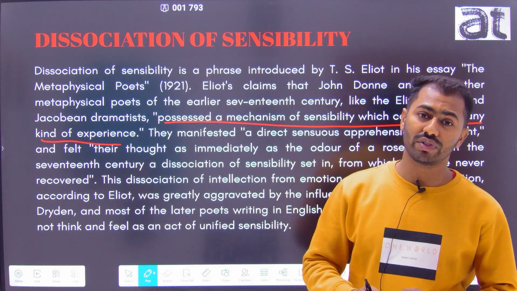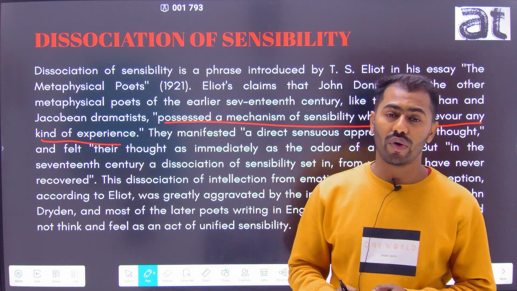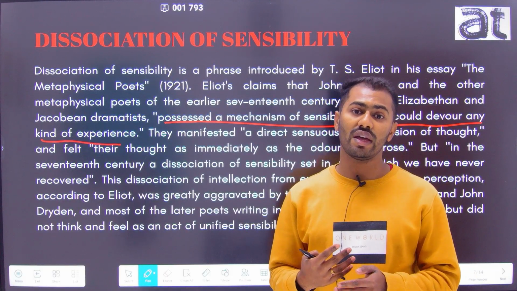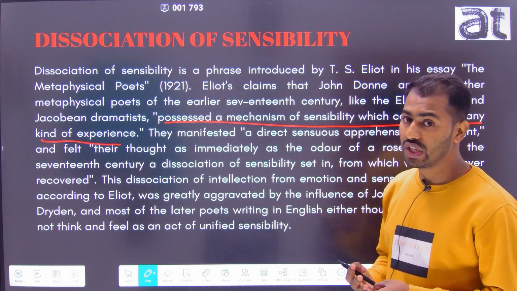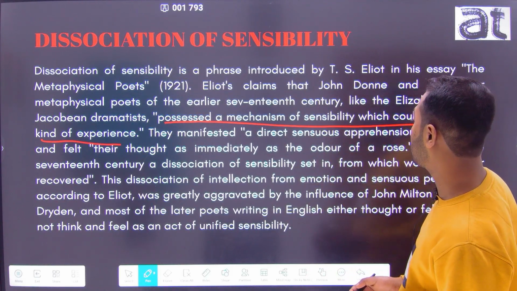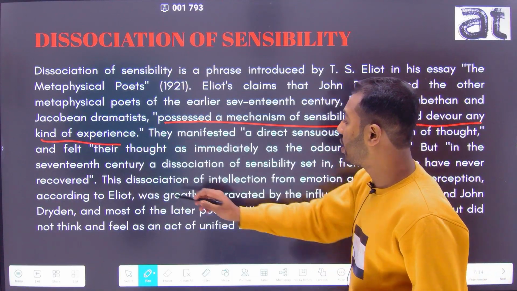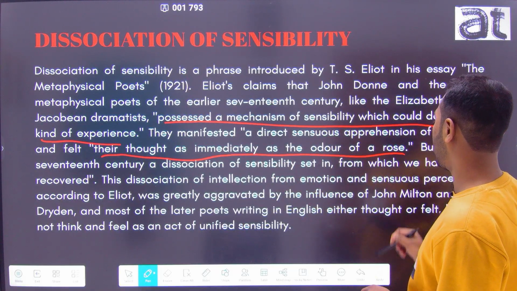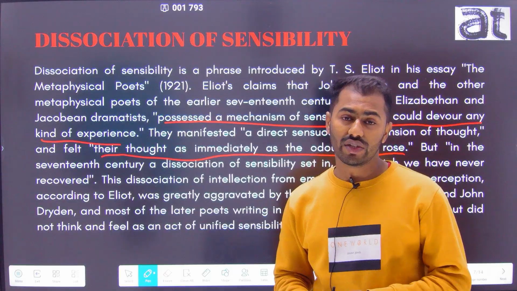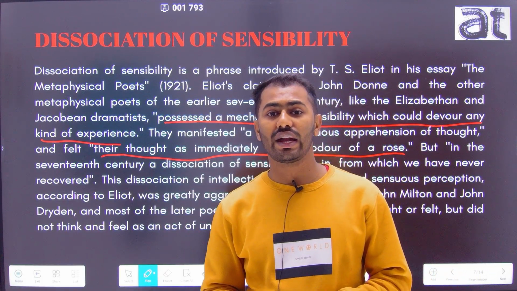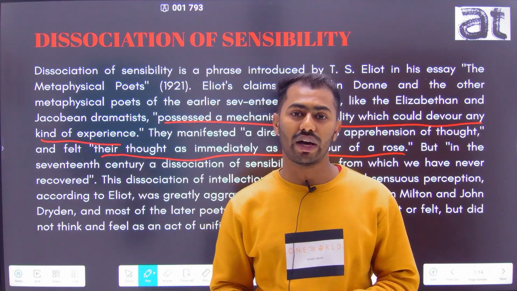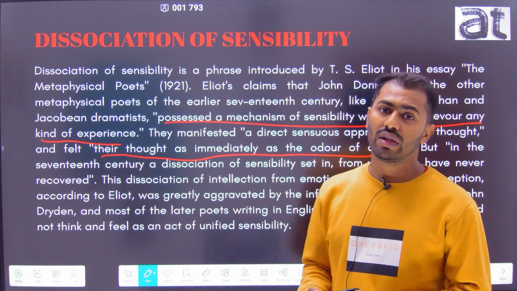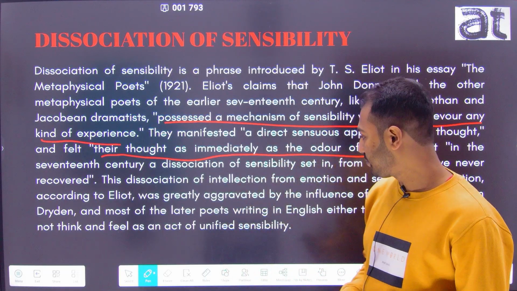Metaphysical poets possessed a strong quality by which they could devour or transform any other works. And he also compared metaphysical poets with the odour of a rose. Their thought was as immediate as the odour of a rose. And it was T.S. Eliot who says that metaphysical poets are inspired by John Donne, John Milton, and other 17th century writers.